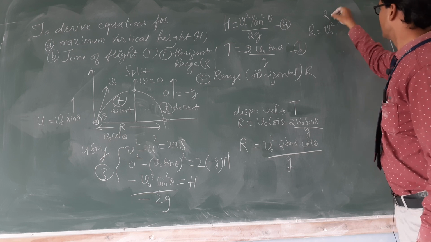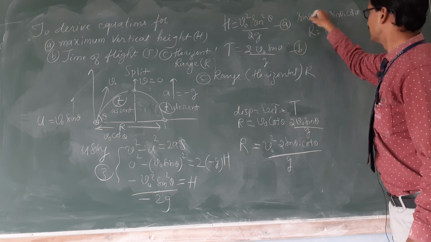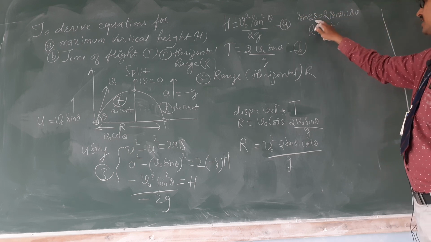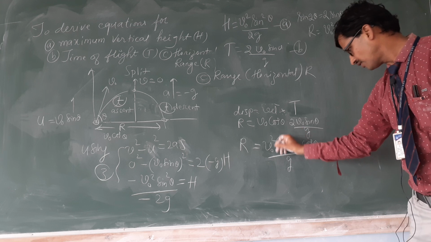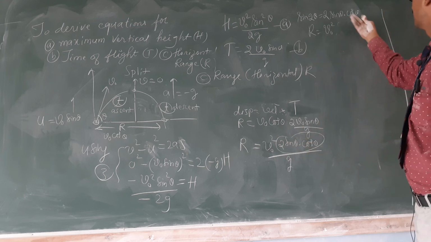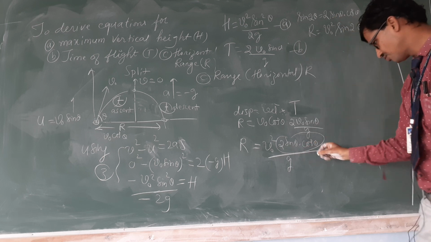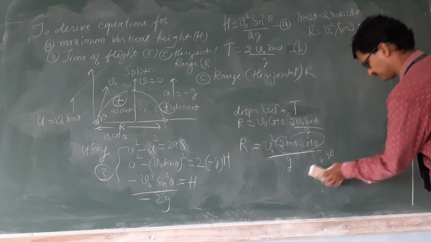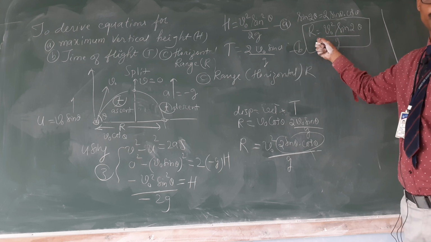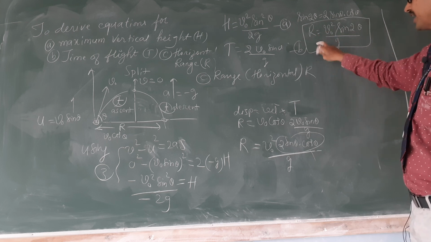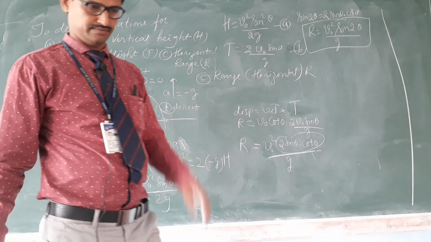See, 2 sin theta into cos theta, it is sin 2 theta. Sin 2 theta is 2 sin theta into cos theta. It will be taught in mathematics. I am very sorry. So, in place of 2 sin theta into cos theta, what can we write? Sin 2 theta. Instead of these two, we can write sin 2 theta divided by g. This is the expression for range of the projectile. Now, next one is out of these three derivations,